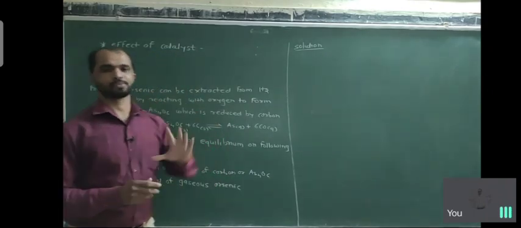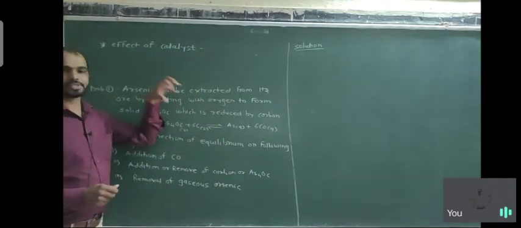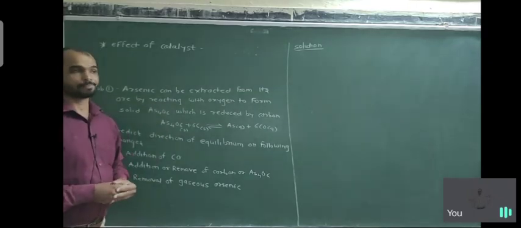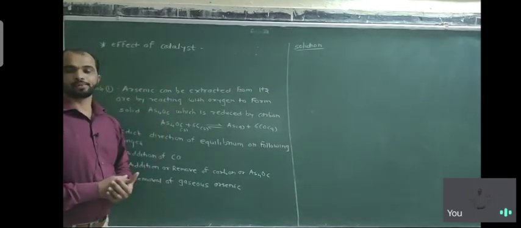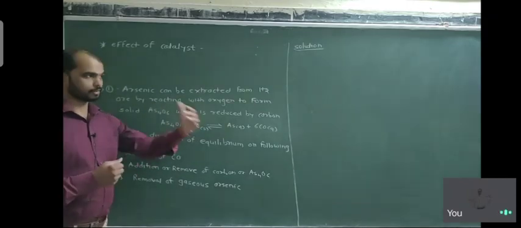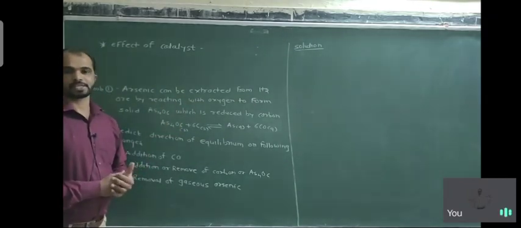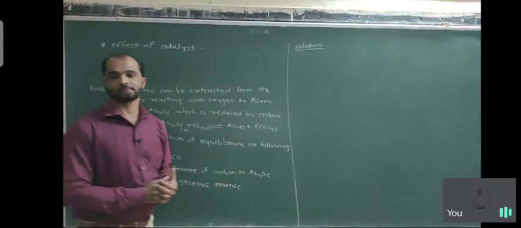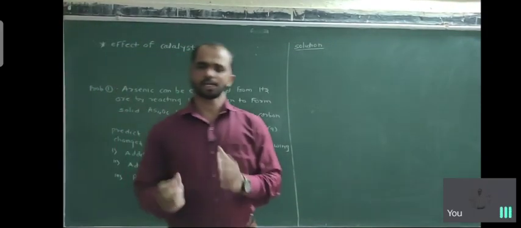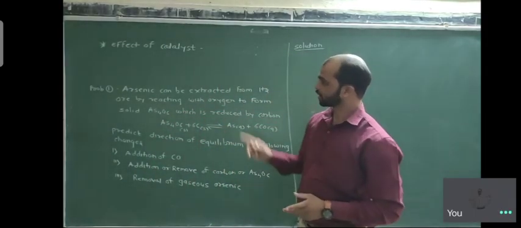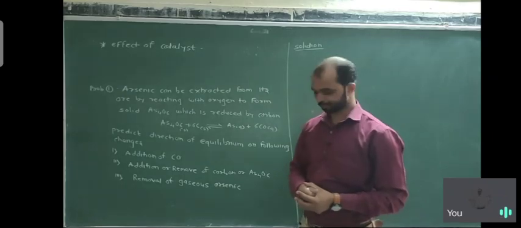So here we just point out that if a catalyst is present in the reaction condition, it accelerates or speeds up the reaction and helps attain the equilibrium point as fast as possible. So this is the catalyst. After that, we are going to discuss some problems which are based on catalytic conditions, or totally based on equilibrium conditions. So the first problem is given to you.